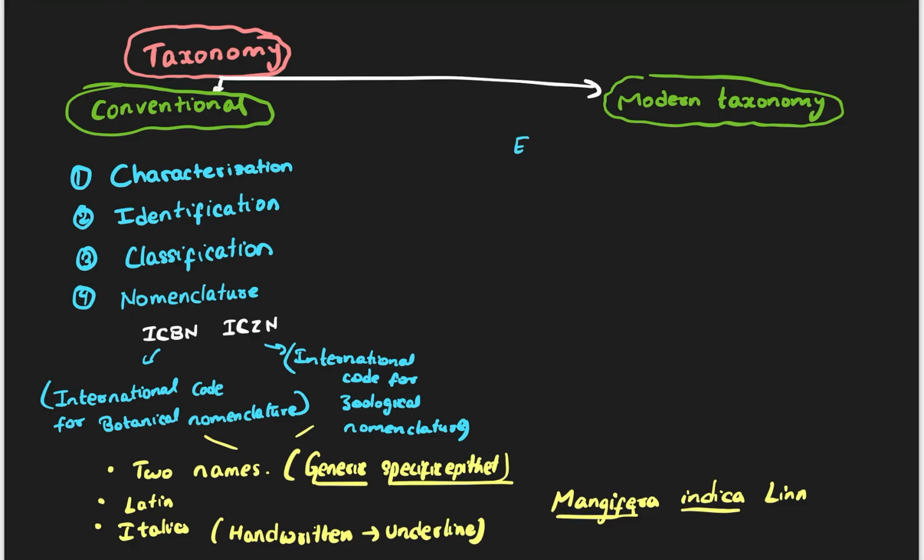We didn't include the external structure, also the internal structure, and also the cell structure. So when you include all these things, the external features, internal structure, cell structure, and how it is developing, whether it is having direct or indirect development.